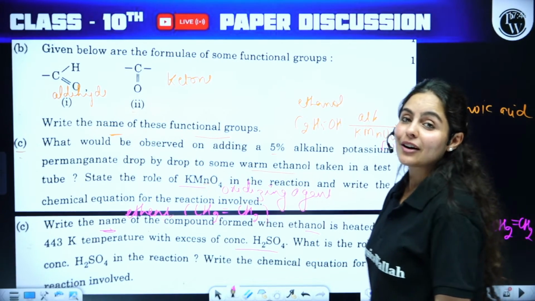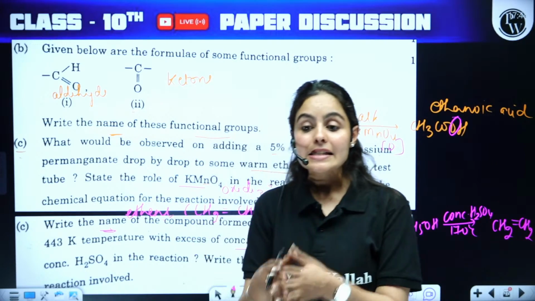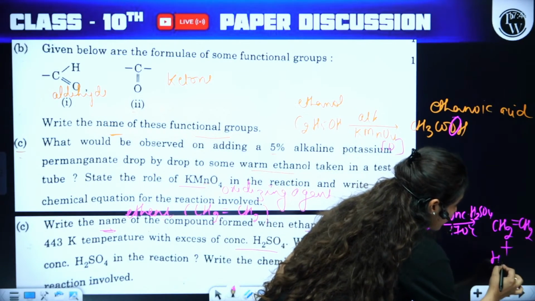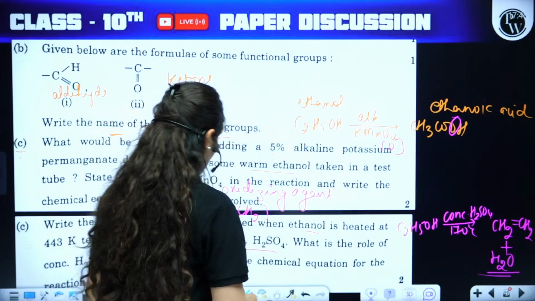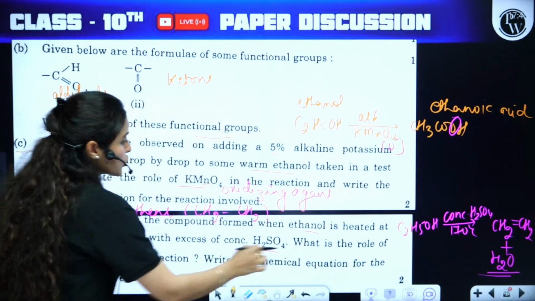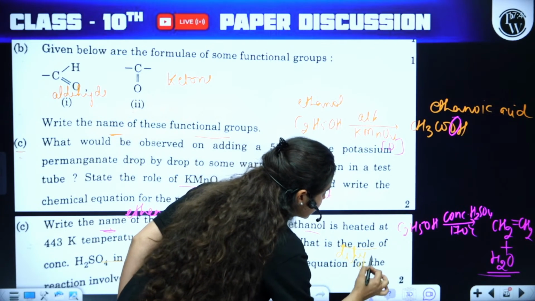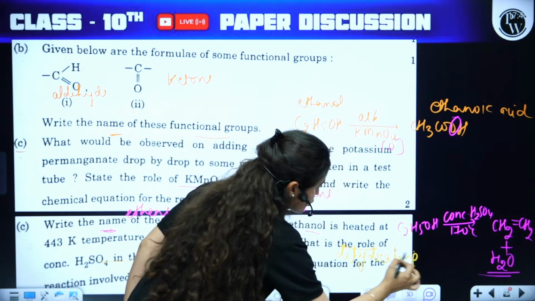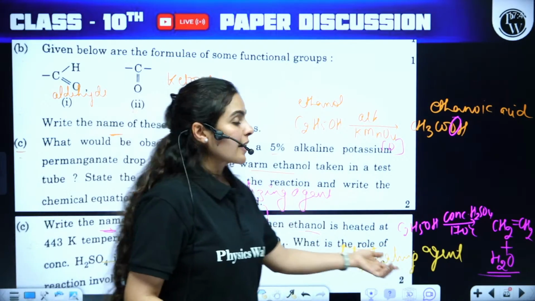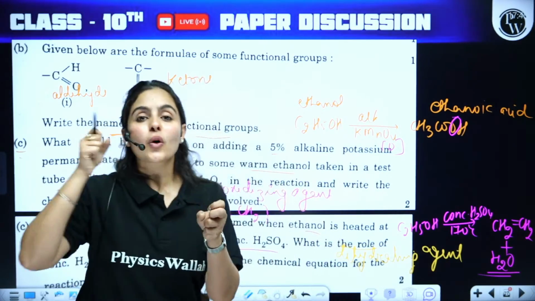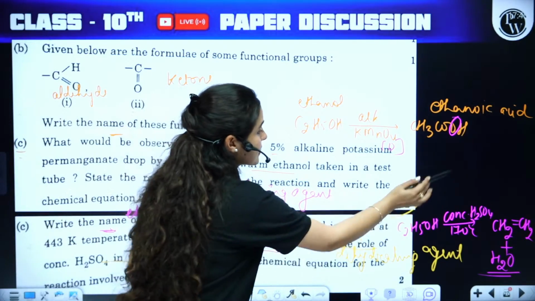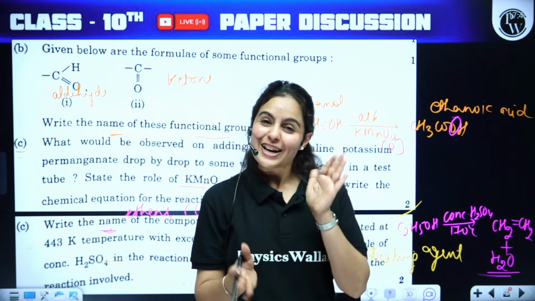What is the role of concentrated sulfuric acid here? It is acting as the dehydrating agent. So that will give you the byproduct as water. The role is acting as the dehydrating agent, not as a catalyst. Please do not mistake it as a catalyst. This is acting as a dehydrating agent, removing water from the compound. And write the chemical equation involved, and voila, it's done and dusted.